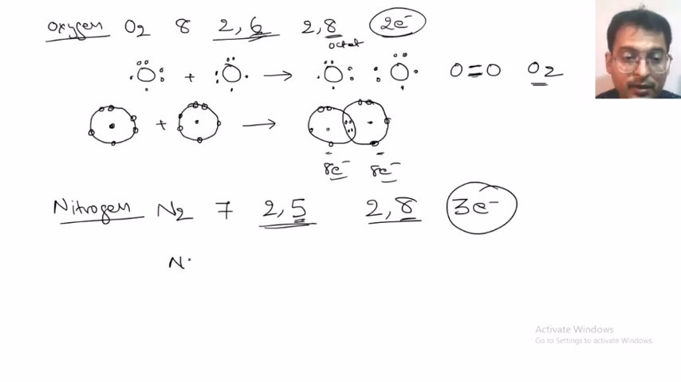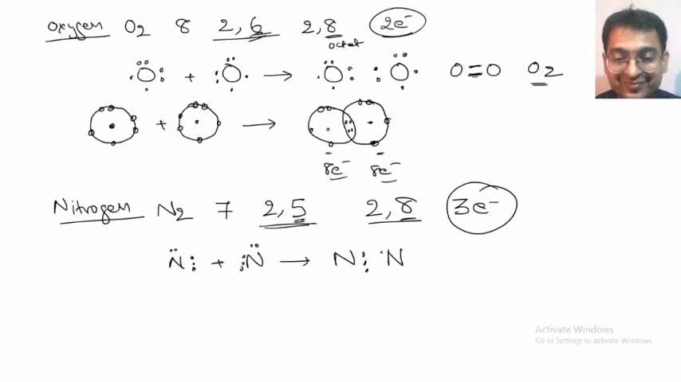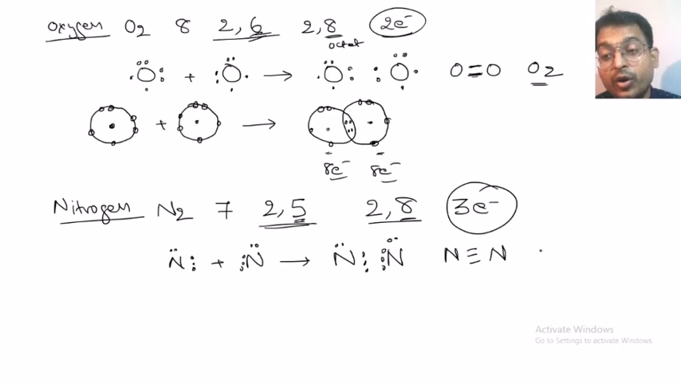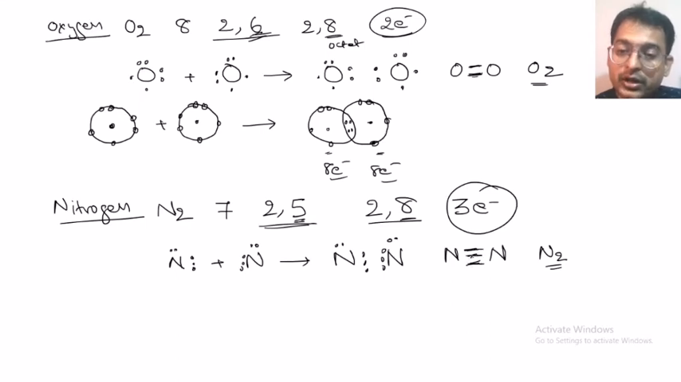Now that is a nitrogen in the Lewis diagram structure. Another nitrogen atom. Both of them are going to combine to form the nitrogen molecule. How many bonds are there? 3 bonds are there between the nitrogen atoms. In this molecule of nitrogen, N2, there are 3 covalent bonds. 3 covalent bonds means 3 pairs of electrons are being shared.